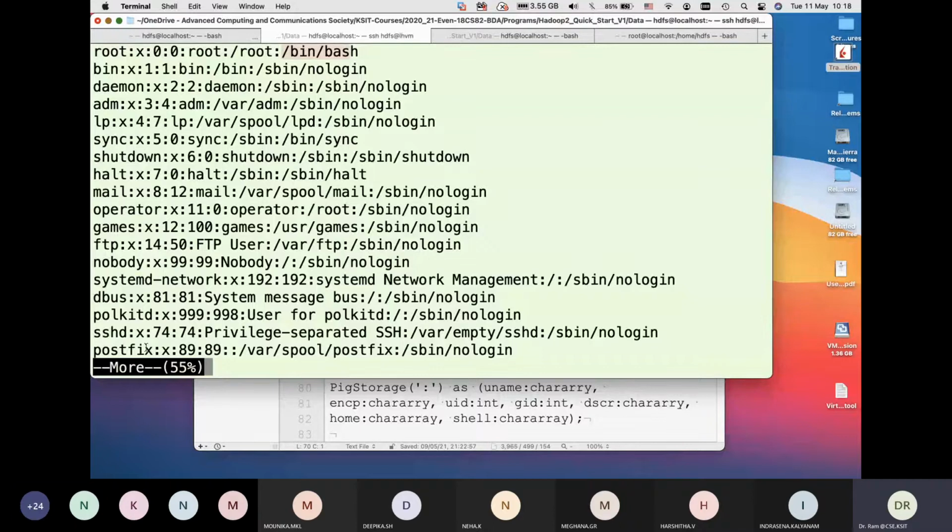So you have the same fields, like you see sshd, the description is privilege separated SSH. This is basically like a comment. And then you have what is called the home directory, which is not there, and then the login shell and so on. Being nologin means you can't log in to this account. That's basically what it means.